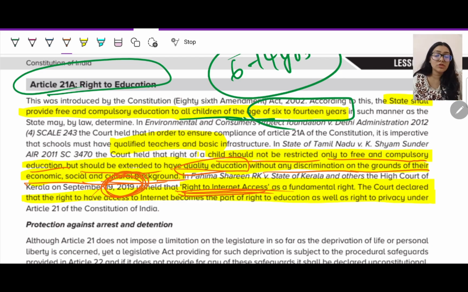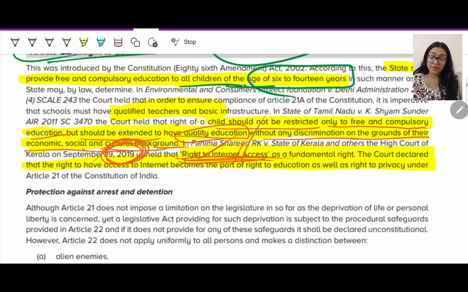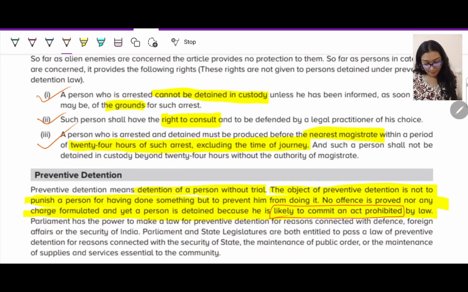They said right to internet access is also one of your fundamental rights for your education, because now everything we do is ChatGPT. Any problem, any situation we are facing, we go to ChatGPT, right? So right to internet access, but it would be suggested that you can do your research with books, but this is your fundamental right under Article 21A.